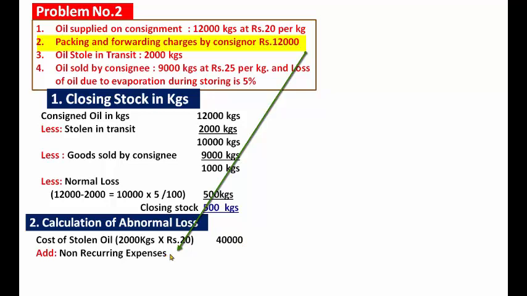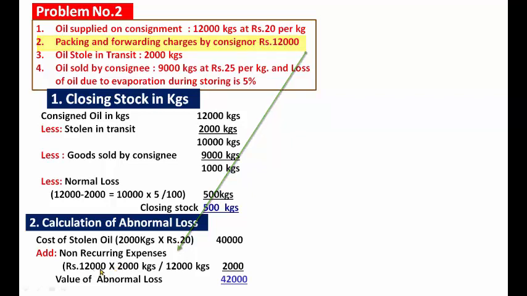Add non-recurring expenses made by the consignor. Rupees 12,000 was paid as non-recurring expenses by the consignor for 12,000 kgs, but you have to calculate for only 2,000 kgs, the abnormal loss, because the oil stolen in transit is 2,000 kgs.